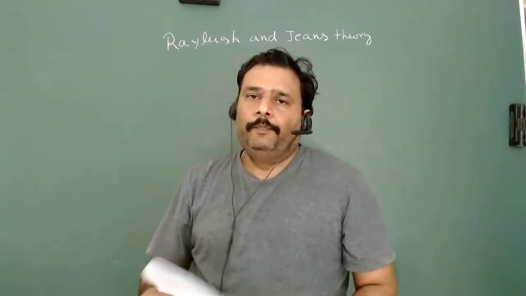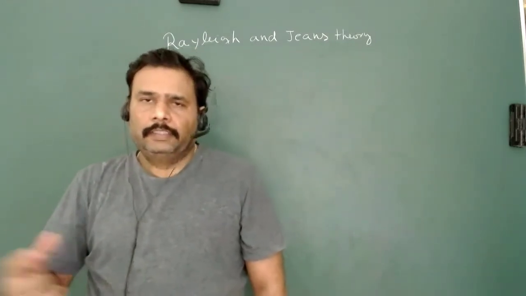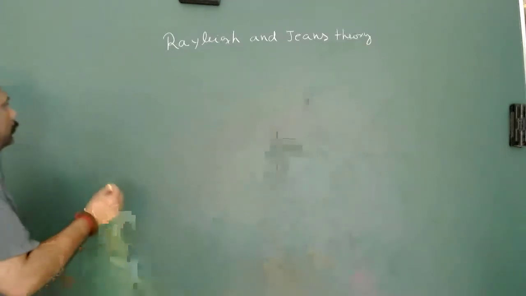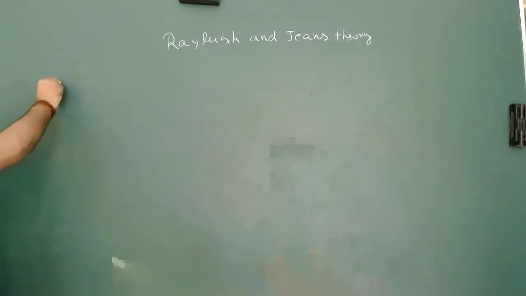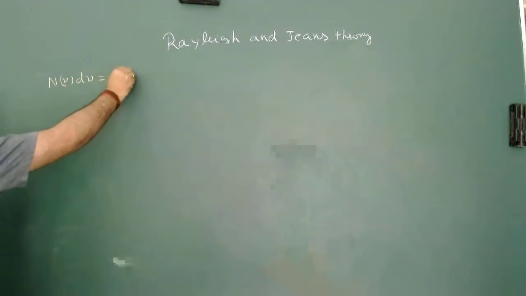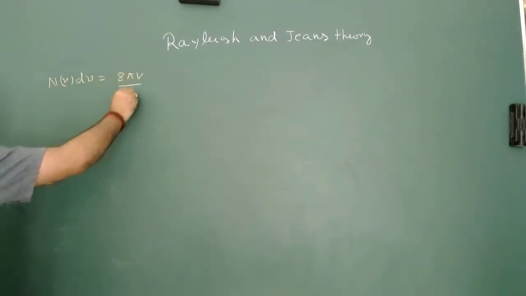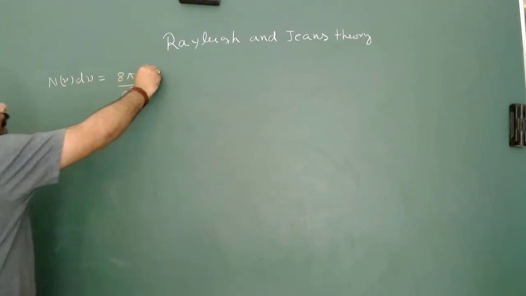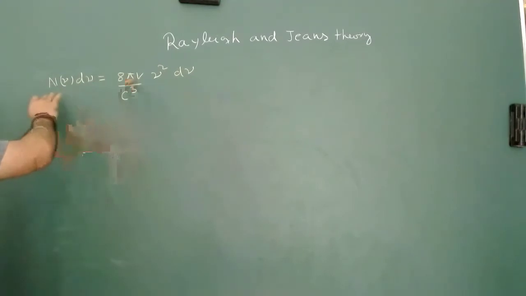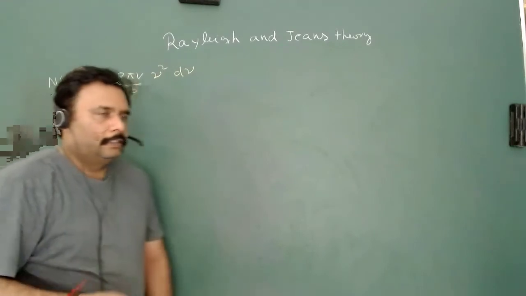So in the last class we calculated the number of modes between frequency nu and nu plus d nu in some cubical volume V. What was the basic formula we found? We found n nu d nu is equal to 8 pi V upon c cube, and this will be nu square d nu. And if we divide by V, then this will be the number of modes per unit volume. We can do it after that.